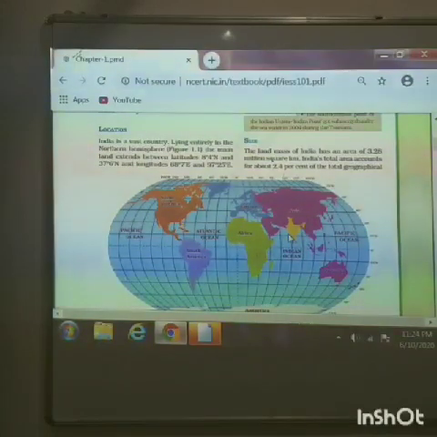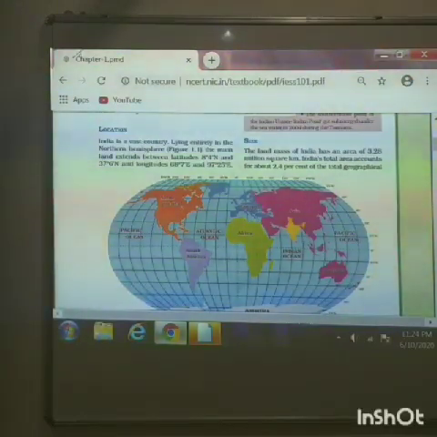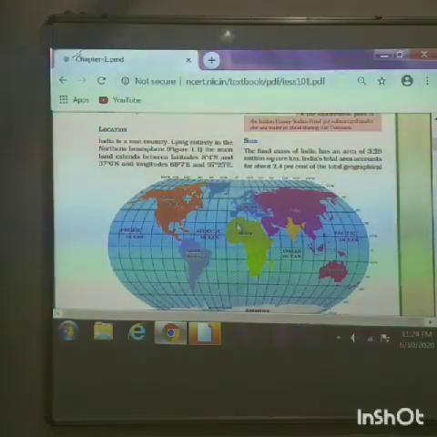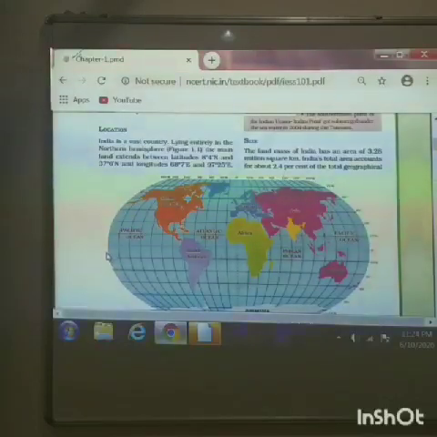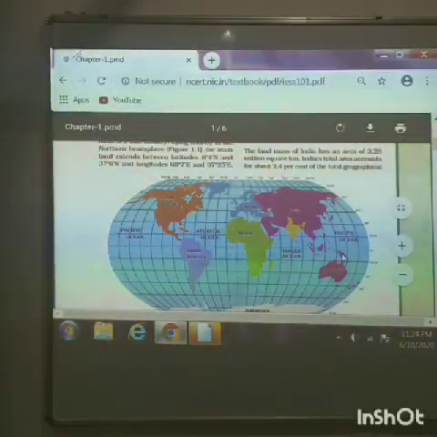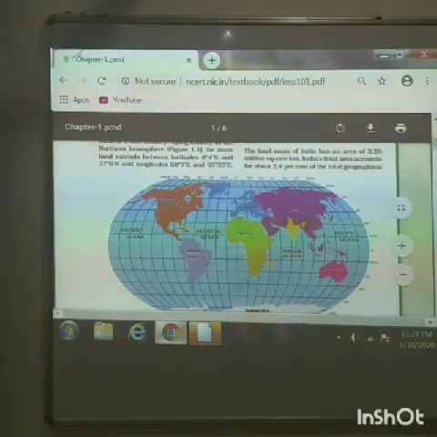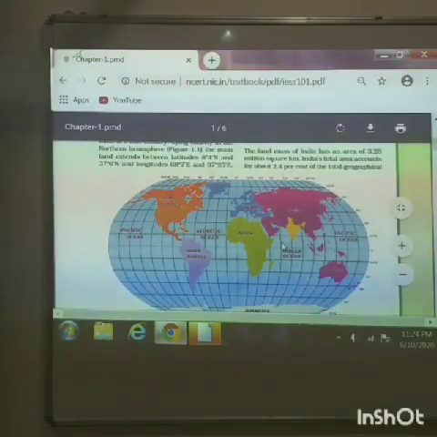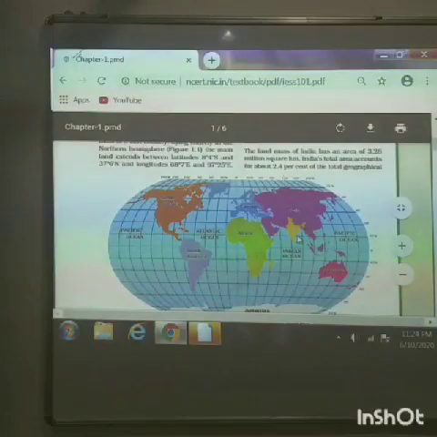When it is in the northern hemisphere, the latitude starts from 0 degrees. 0 degrees latitude is the equator. You can see the 0 degrees line passing from east to west, which is called the equator. From there towards the above, very close to the equator, we have India. You can see, very close to the equator, you can observe the country India.